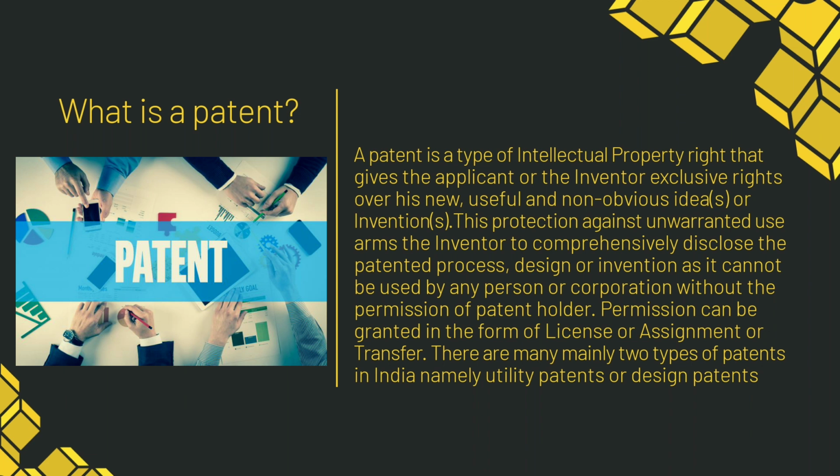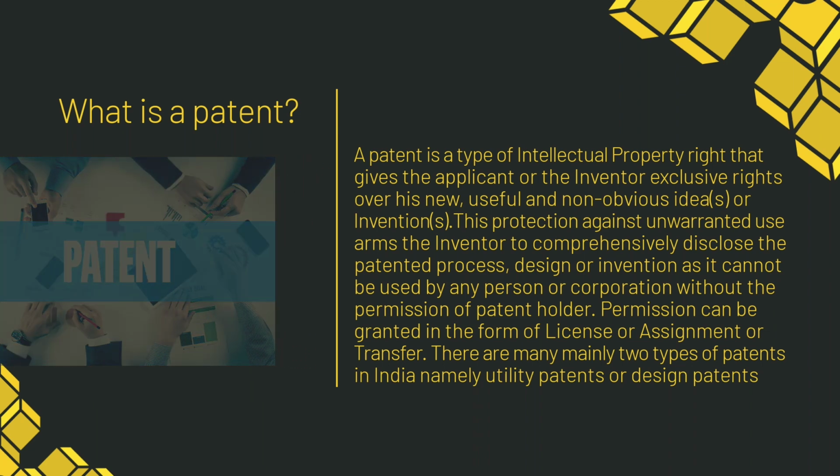This protection against unwarranted use arms the inventor to comprehensively disclose the patented process, design, or invention, as it cannot be used by any person or corporation without the permission of the patent holder. Permission can be granted in the form of license or assignment or transfer. There are mainly two types of patents in India, namely utility patents and design patents.